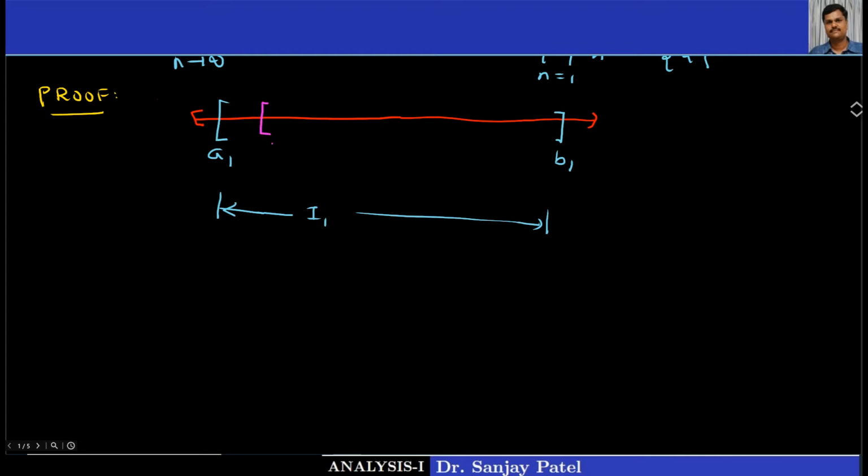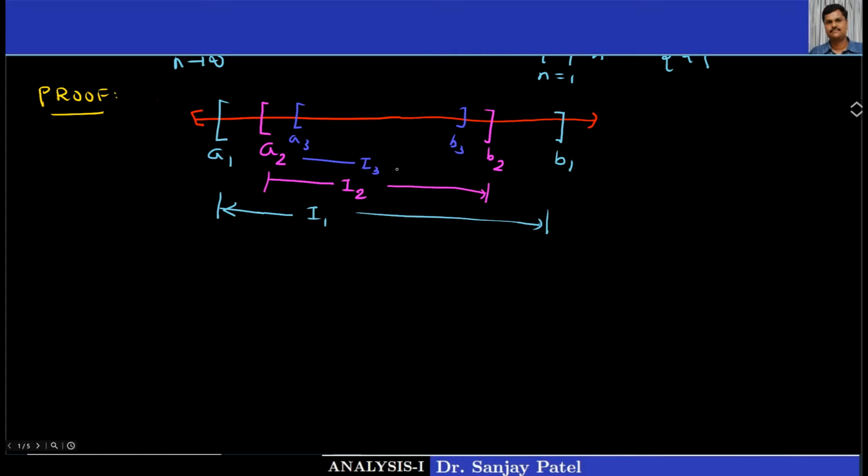is contained in the first one. So suppose it is like this, A2 comma B2. So the second interval is I2. Third interval, say it is something like this, A3 comma B3.